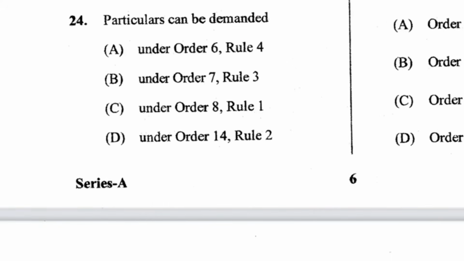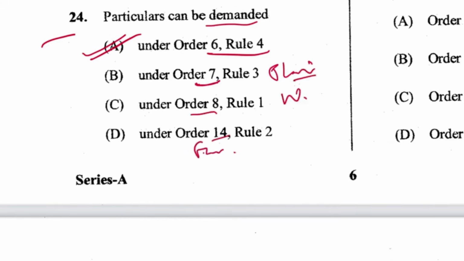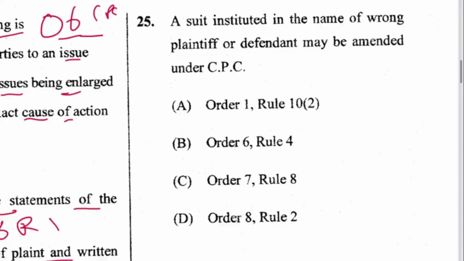CPC. Next, 24. Particulars can be demanded under Order 6 Rule 4. A is the answer. Order 7 I have just mentioned, it is plaint, 8 is written statement, 14 is framing of issues, and Order 6 is what? Pleading. Next, 25. A suit instituted in the name of wrong plaintiff or defendant may be amended under CPC under Order 1 Rule 10(2). Okay, 6, 7, 8 no. A is the answer.